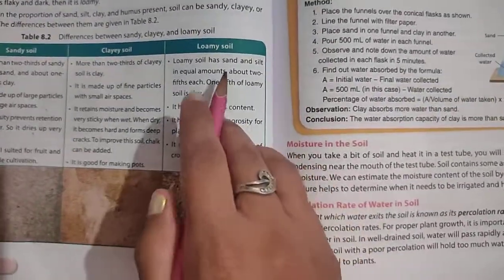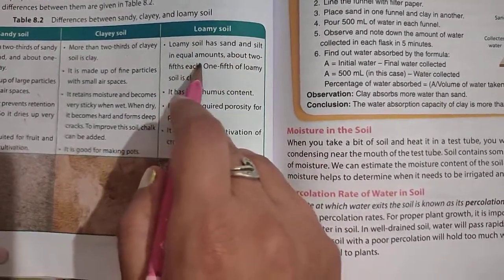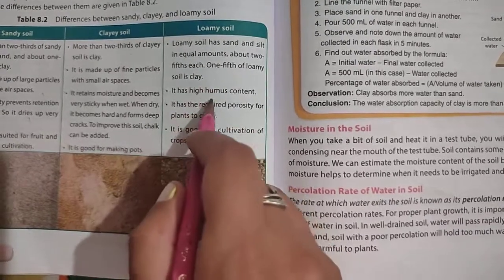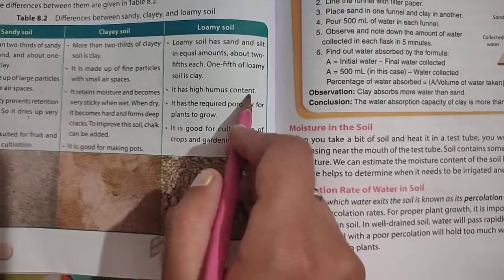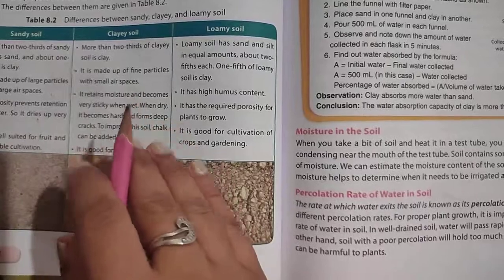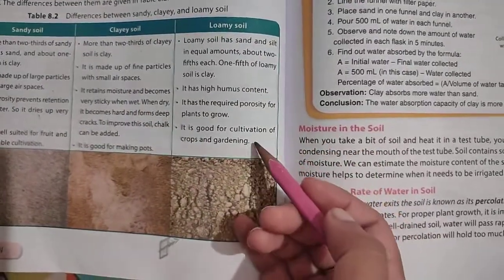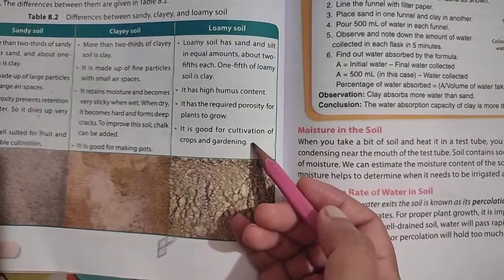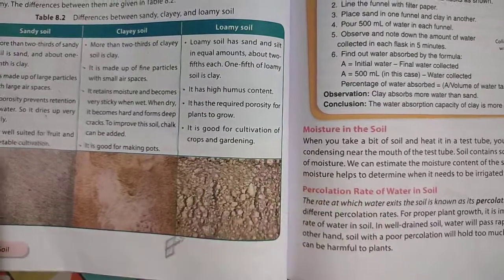Next is loamy soil. Loamy soil has sand and silt in equal amounts and clay also in a small amount. It has a high humus content. It has proper porosity for the proper growth of plants, and that's why it is a good soil for the cultivation of crops and gardening.